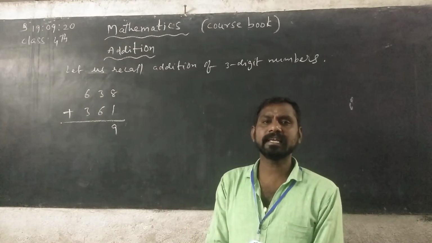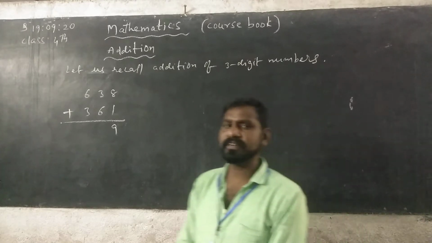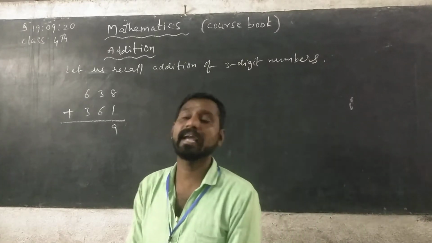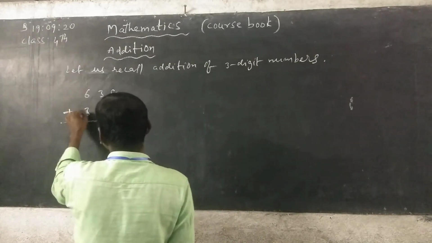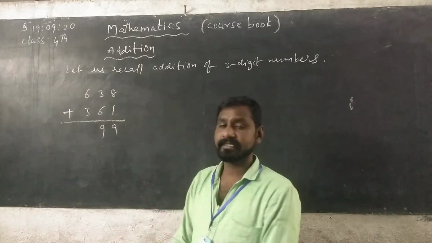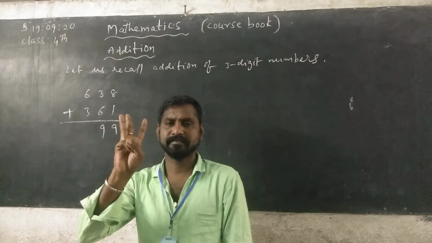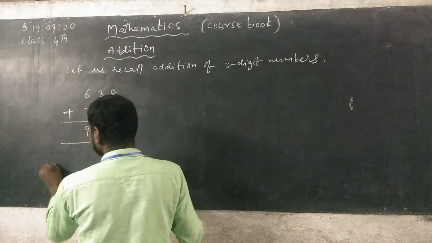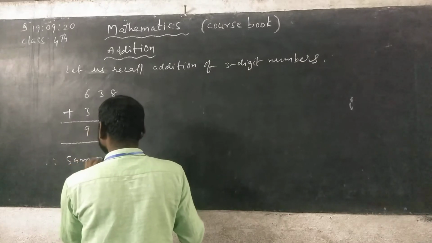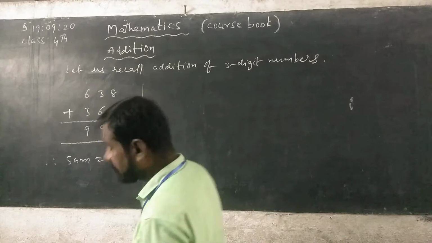Next, 3 plus 6. What do we get? 9. Next, 6 plus 3. Counting 3 after 6: 7, 8, 9. So the sum is 999.